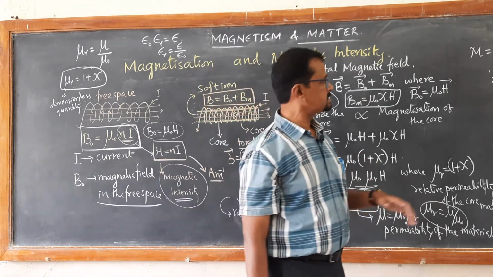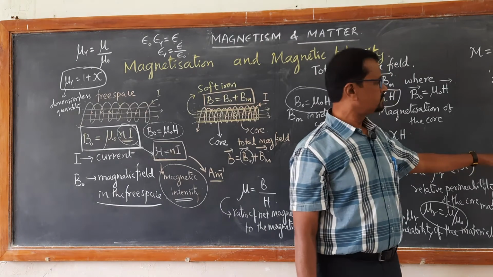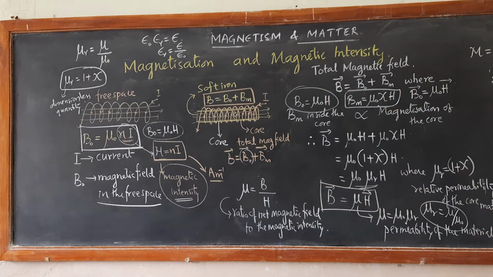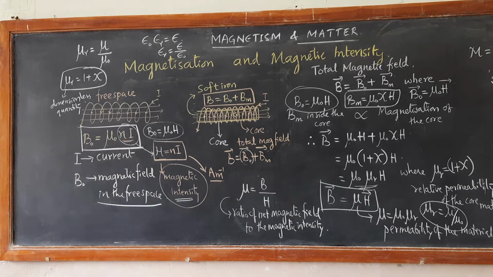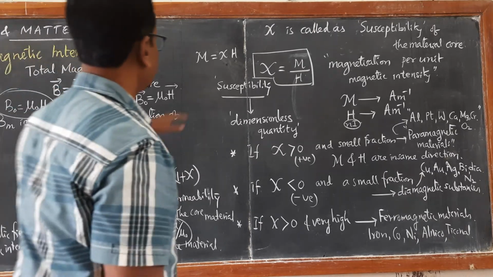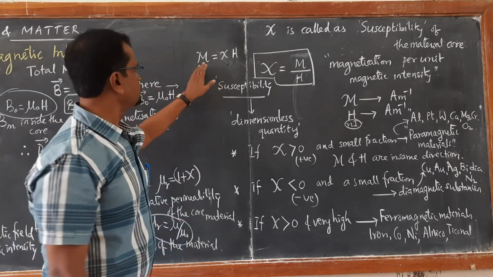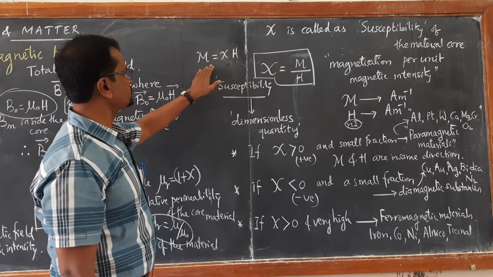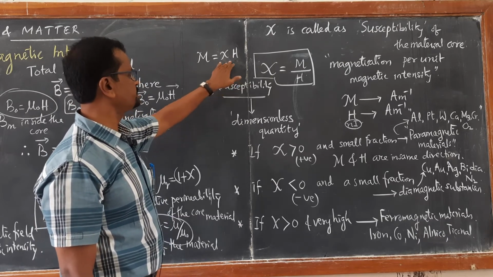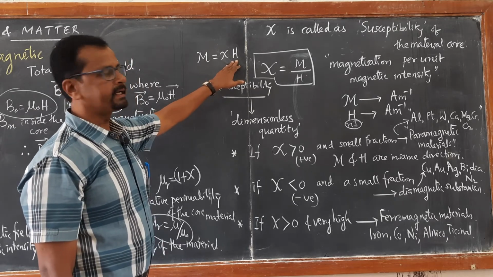Okay, let us learn based on the susceptibility and based on the relative permeability. We can see here, we have magnetization equal to chi into H. Magnetization is the product of susceptibility and the magnetic intensity.